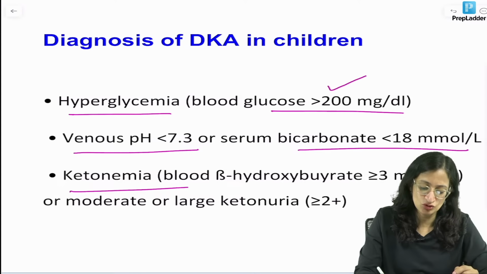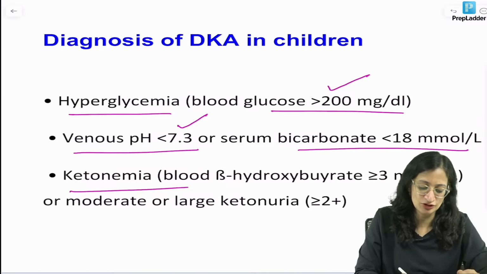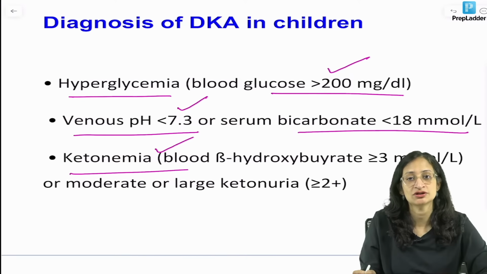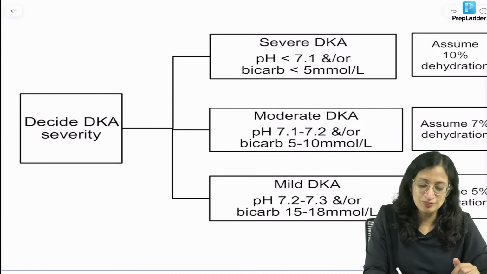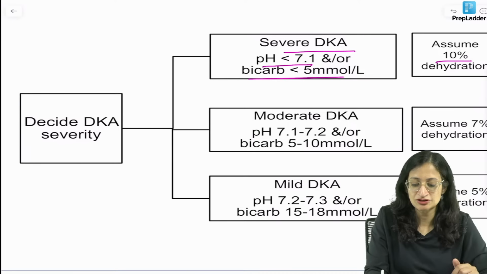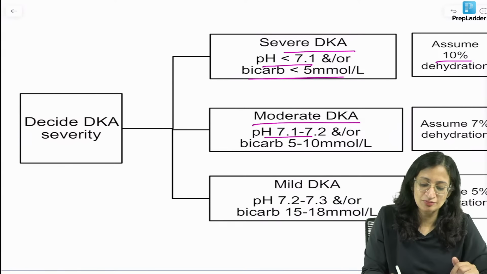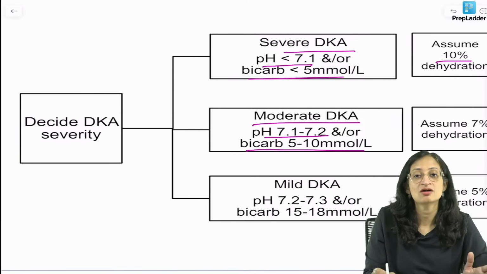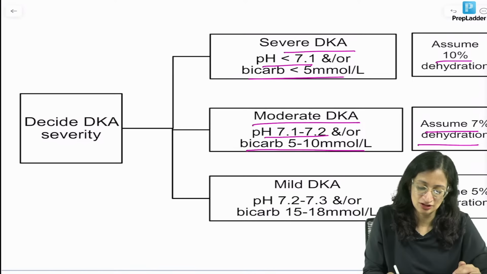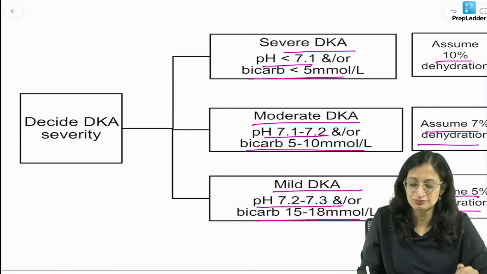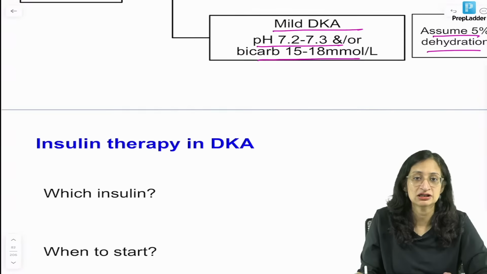Here we have glucose more than 200, pH less than 7.3, and ketones positive in urine. So it is DKA. You have to decide the severity. If pH is less than 7.1 or bicarb less than 5, it is severe DKA, and you assume 10% dehydration. Moderate DKA: pH 7.1 to 7.2, bicarb 5 to 10, 7% dehydration. Mild DKA: pH 7.2 to 7.3 and bicarb 15 to 18, 5% dehydration.